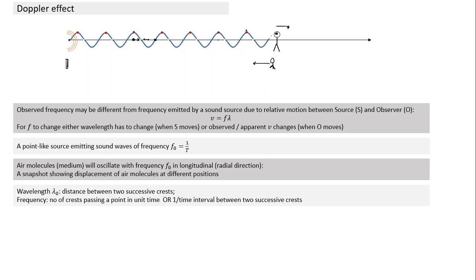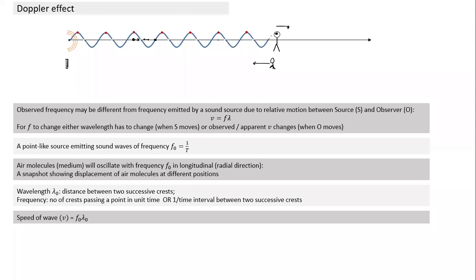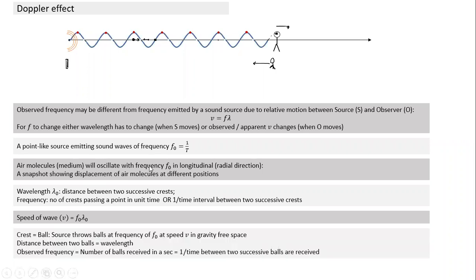Since we are talking about crests, I can focus only on the crest and ignore the rest. Let's see how we remodel this whole question and make it simpler. So what is the speed of the wave here? If we can find the wavelength and the frequency, the product of the two is the speed of the wave. So far, we have not done anything new. Now let's look at this.